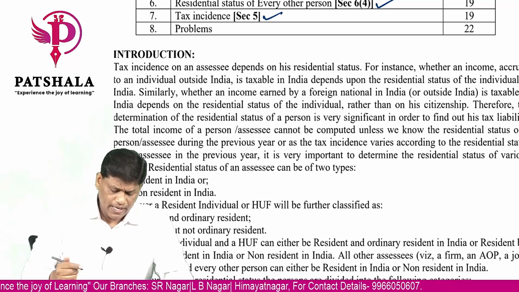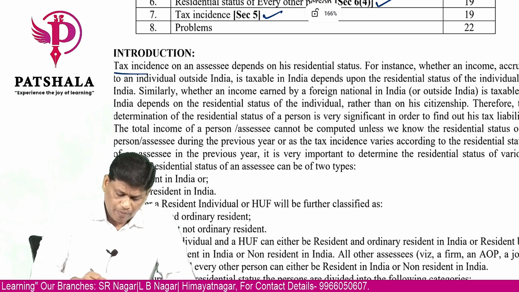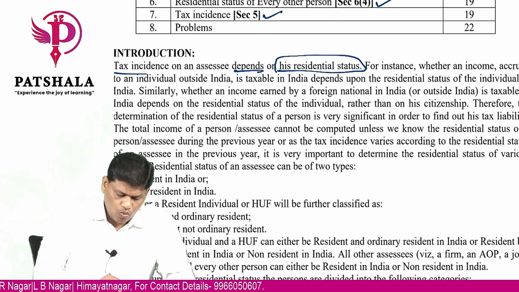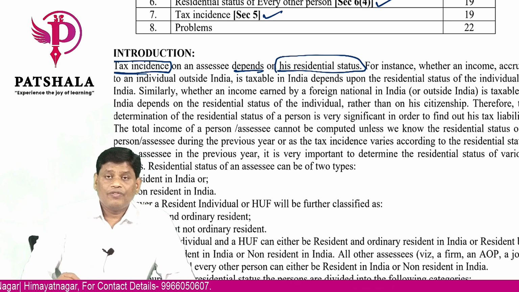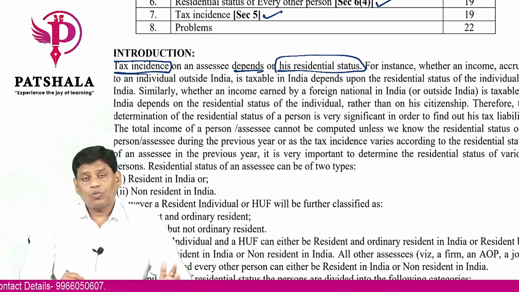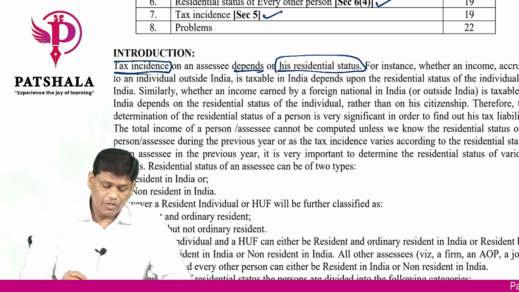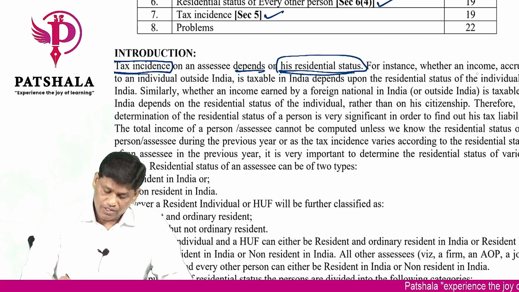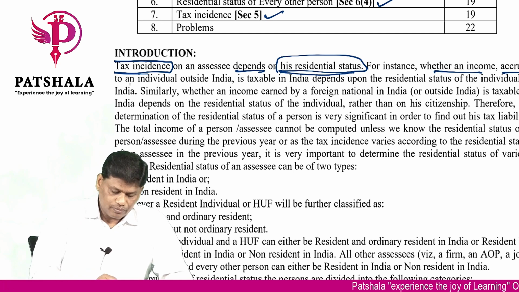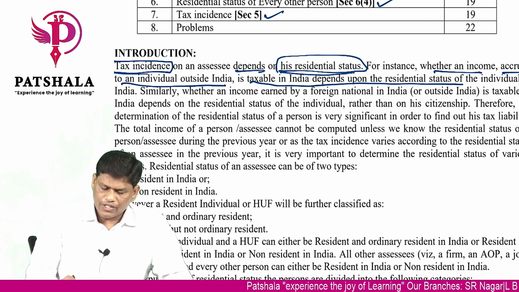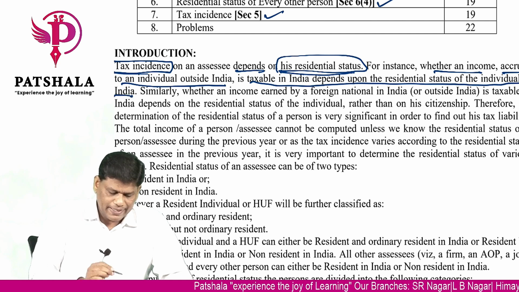If you see the intro, the tax incidence of a person depends upon his residential status. What do you mean by tax incidence? When you are liable to pay tax, on what you are liable to pay tax, and on what you are not liable to pay tax, is called your tax incidence. That is based on residential status. For instance, where an income accrues to an individual outside India, the taxability depends upon the residential status of the individual in India.